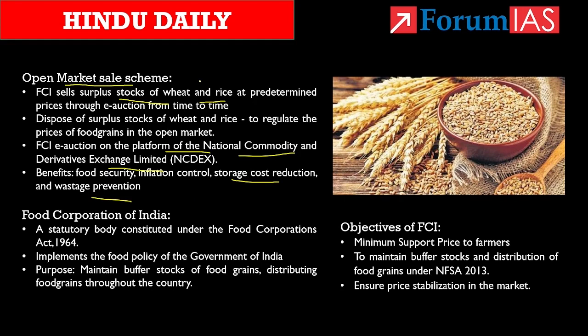Now coming to the FCI. See, the FCI is a government-owned corporation that manages the food security system in India. And this FCI is a statutory body constituted under the Food Corporations Act of 1964. This body is set up to implement the food policy of the Government of India, and its primary purposes include purchase, storage, movement, distribution and sale of food grains and other foodstuffs. In addition to it, the FCI also maintains buffer stocks of food grains to ensure food security during times of scarcity or crisis.